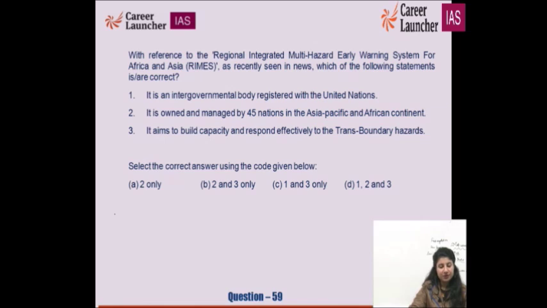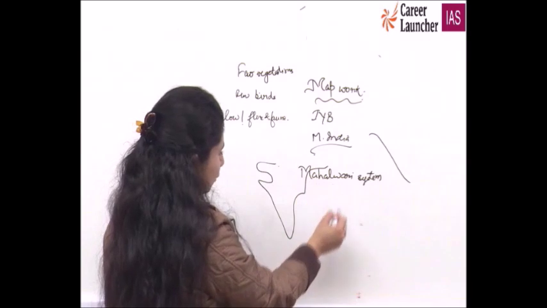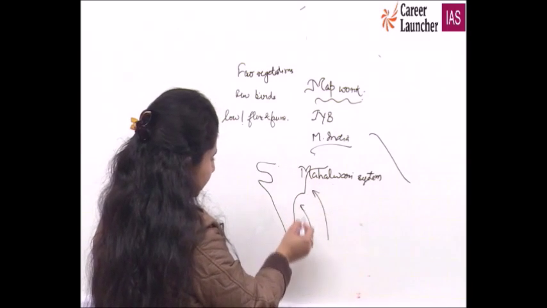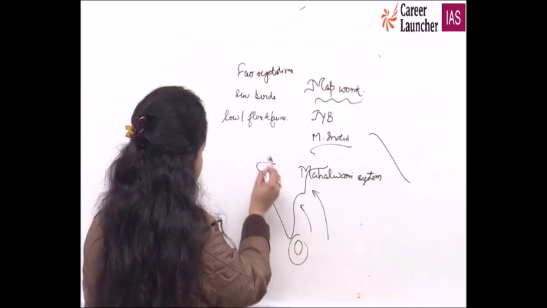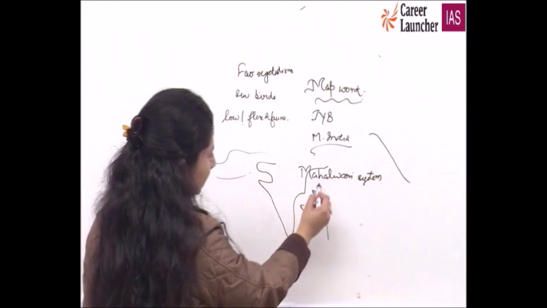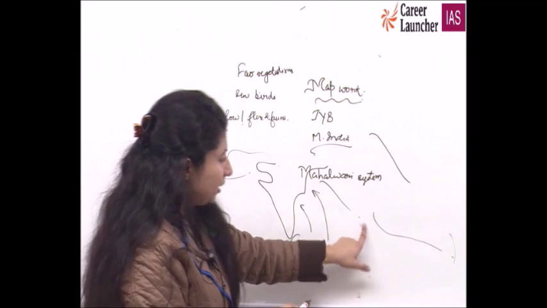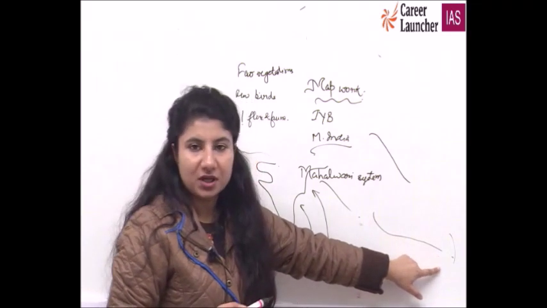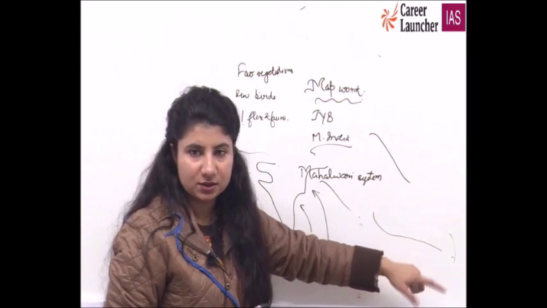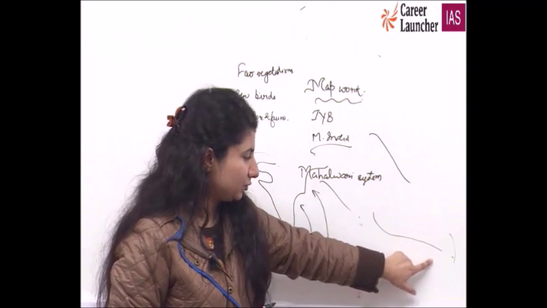So with reference to regional integrated multi-hazard early warning system, regional, कुछ regions हैं. This is my region, I belong to this area. So all these countries which are there, this is Sri Lanka, I go this way, Pakistan, Myanmar, and finally we have seen other countries. If you see that we are also at the Sunda Arc, which was in news recently, which is happening in Indonesia.